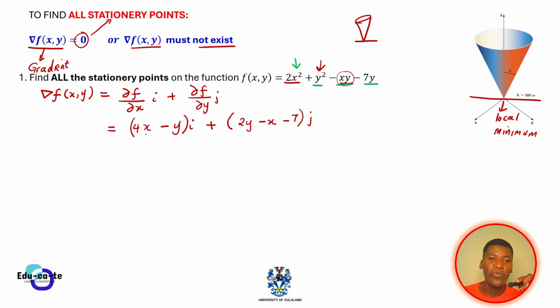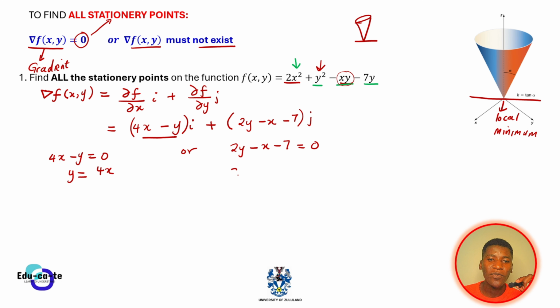So now in this case, we can equate the partial derivative in terms of x, which is the rate of change with respect to x. So here, 4x minus y must be equal to 0, and you can equate 2y minus x minus 7 to 0. So you equate both partial derivatives to 0 because you want to find the stationary points. And here it's simpler to make y the subject of the formula. So y is equal to 4x, and you can just substitute this 4x into here and solve simultaneously.